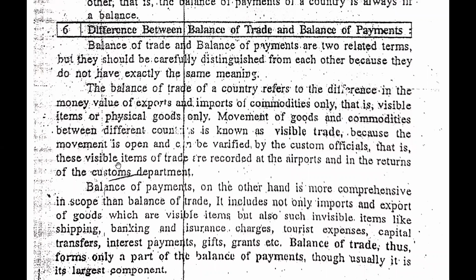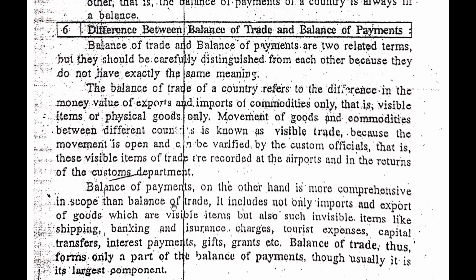That is, these visible items of trade are recorded at the airports and in the returns of the customs departments. Because when you are doing the import or export of visible things, it will be verified at the airports, by customs officers and so on. So guys, this is what the balance of trade is.